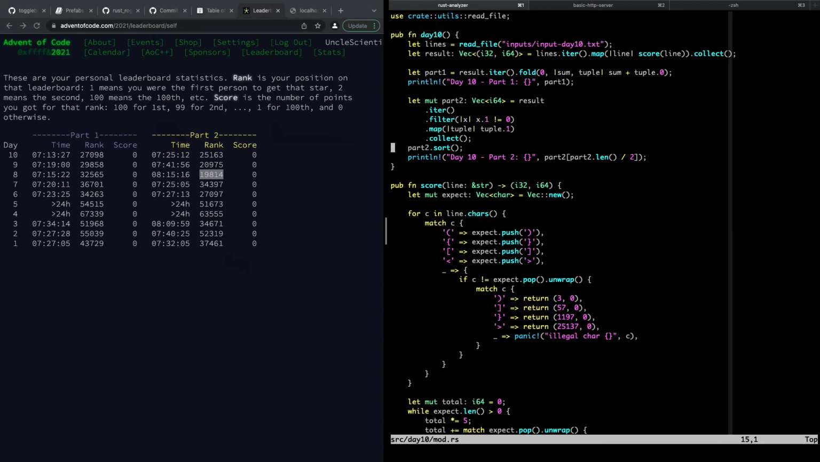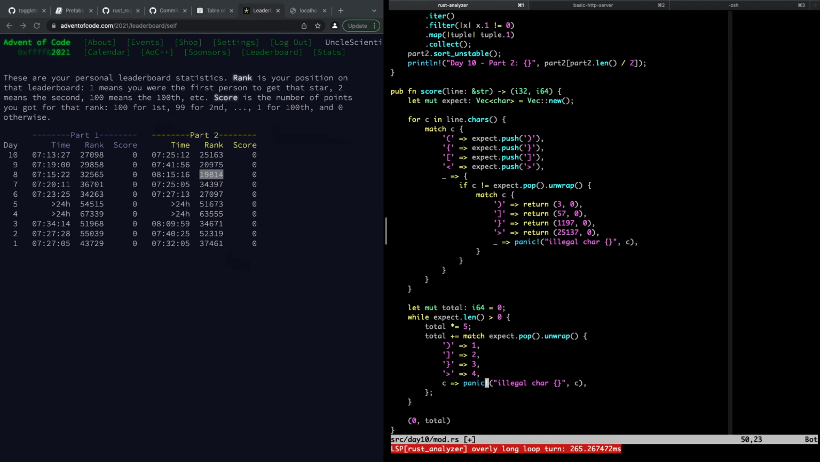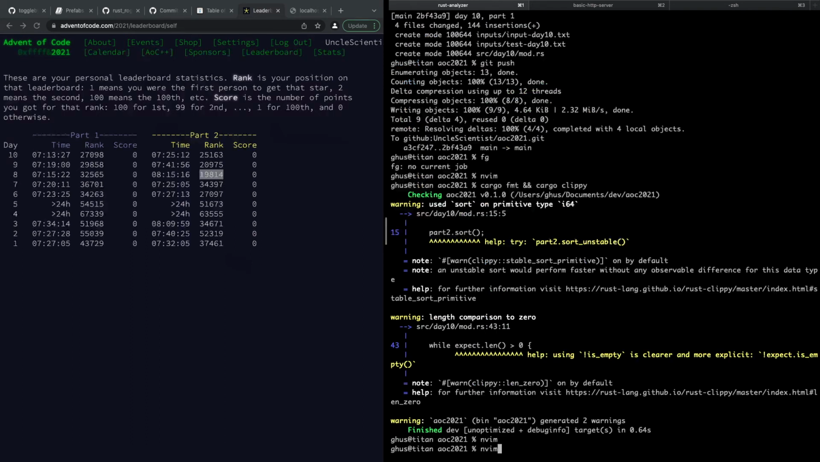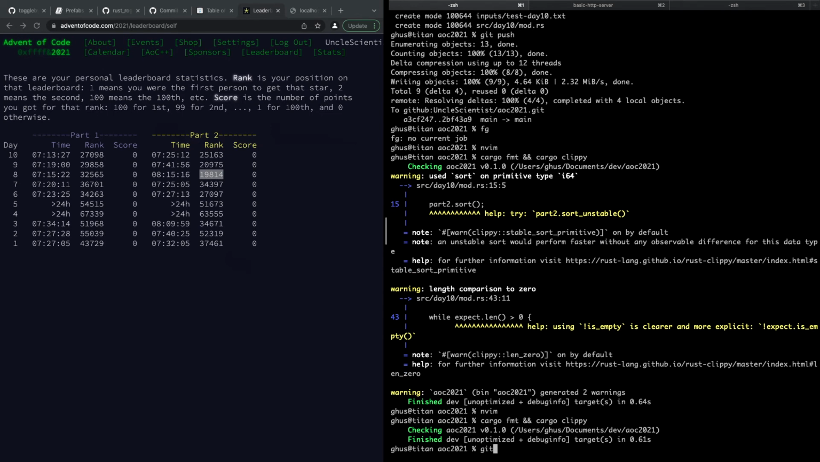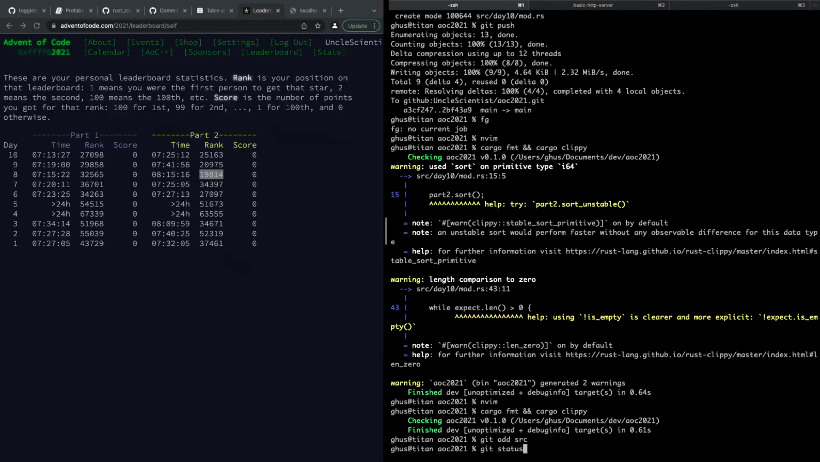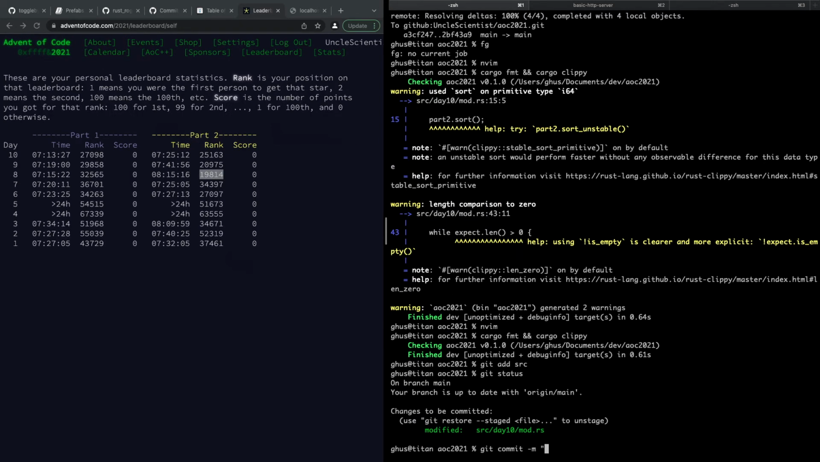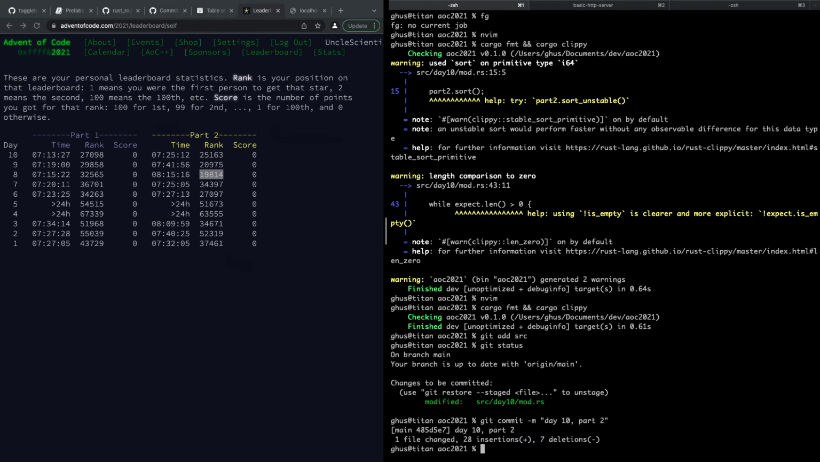I can do sort unstable. I don't mind doing that. And then what's the other one we wanted to do was check to see is while not expect is empty. Like that. And hopefully Clippy's happy with that. Yep, all good. So git add source, git commit day 10 part 2. And we're done. And we can switch over to the roguelike.